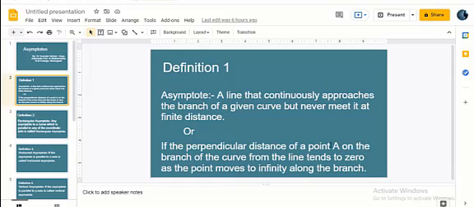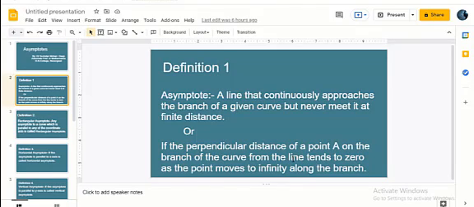that is, there is a point A on the branch of the curve. When this point is going towards infinity along that branch, then the perpendicular distance of this point from the line tends to 0. Then this line is known as an asymptote to the curve.